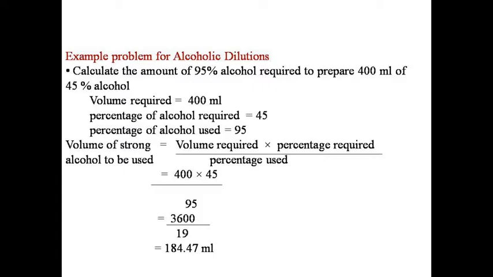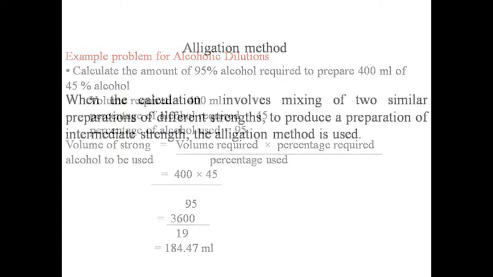Here volume required is 400 and percentage required is 45. Then 400 multiplied by 45 upon 95, that is percentage used. After calculation the answer is 184.47 ml of 95% alcohol is required to prepare 400 ml of 45% alcohol.